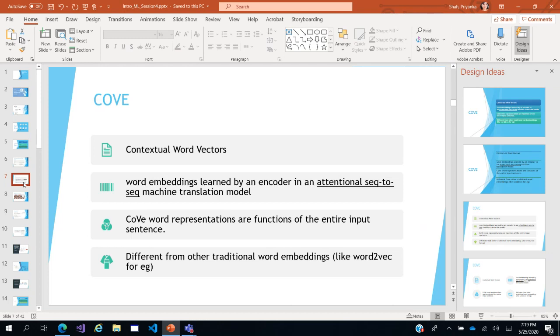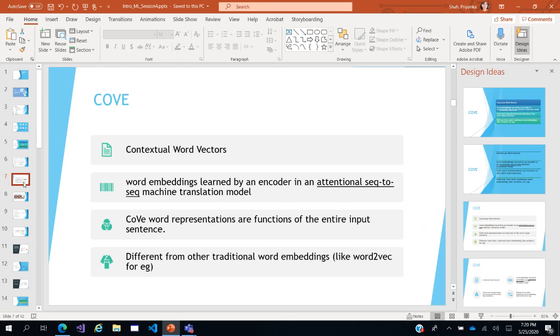So when you're talking of CoVe, which is contextual word vectors, these are word embeddings learned by an encoder in an attention sequence model. We'll come to the attention sequence to sequence model shortly. So what does CoVe do? It's nothing but the entire input sentence represented in the form of a vector.